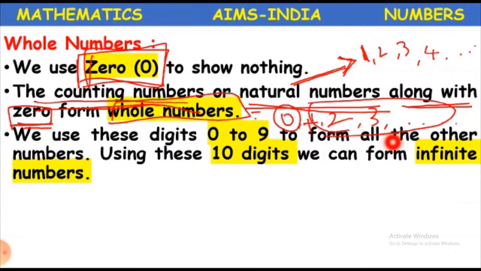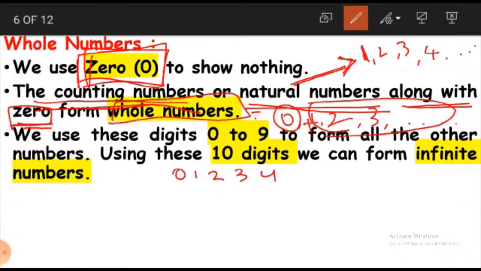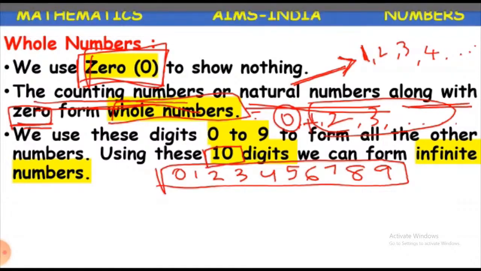This 0 to 9. If we count from 0 till 9, like 0, 1, 2, 3, 4, 5, 6, 7, 8 and 9, we will get 10 digits. So, using these 10 digits, we can form infinite numbers. What numbers? Infinite numbers. What does infinite here mean?